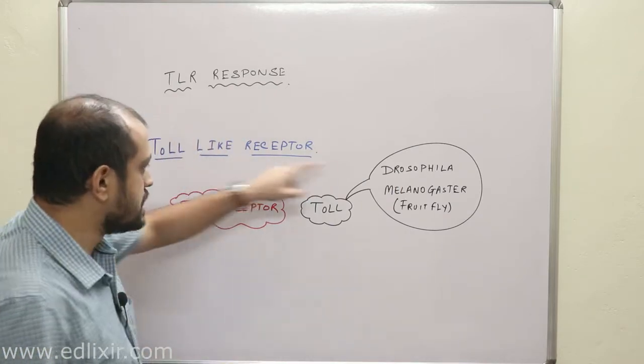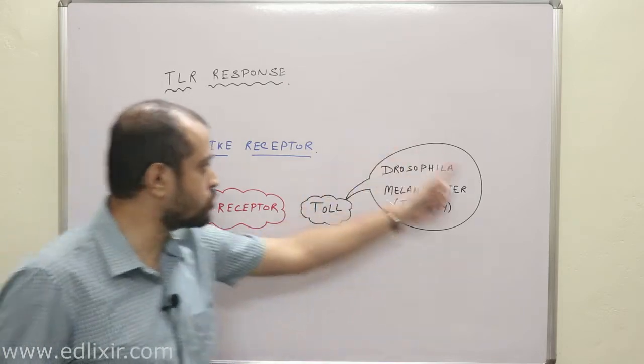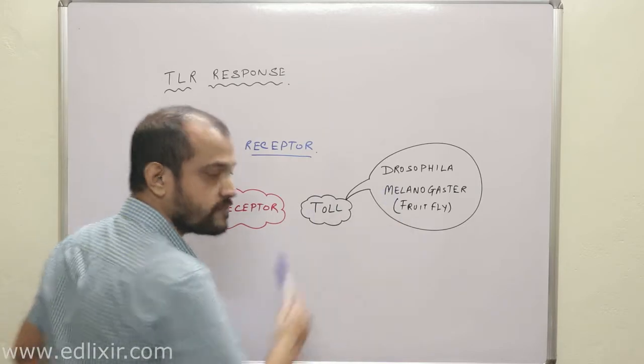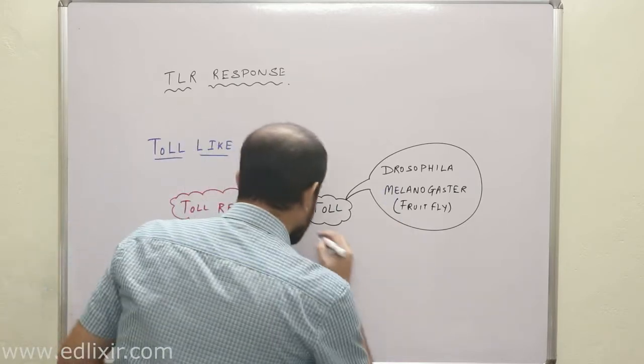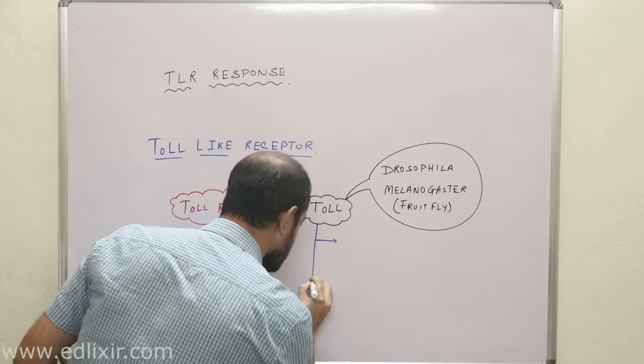That means these toll proteins are present in Drosophila melanogaster. Now what is their role or function in Drosophila melanogaster? These toll proteins actually have two functions in Drosophila melanogaster.